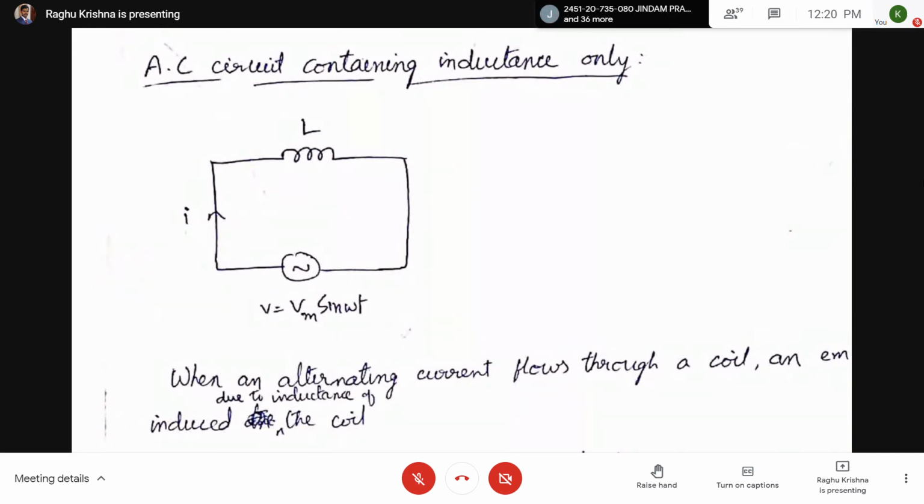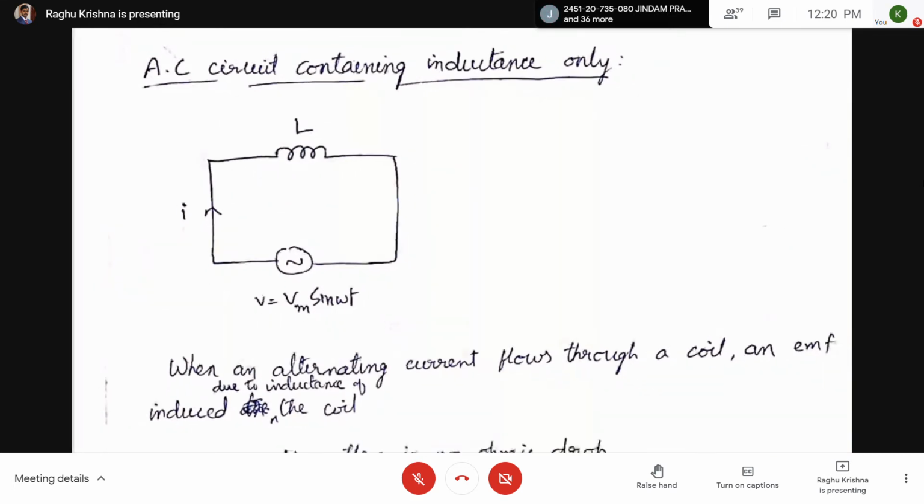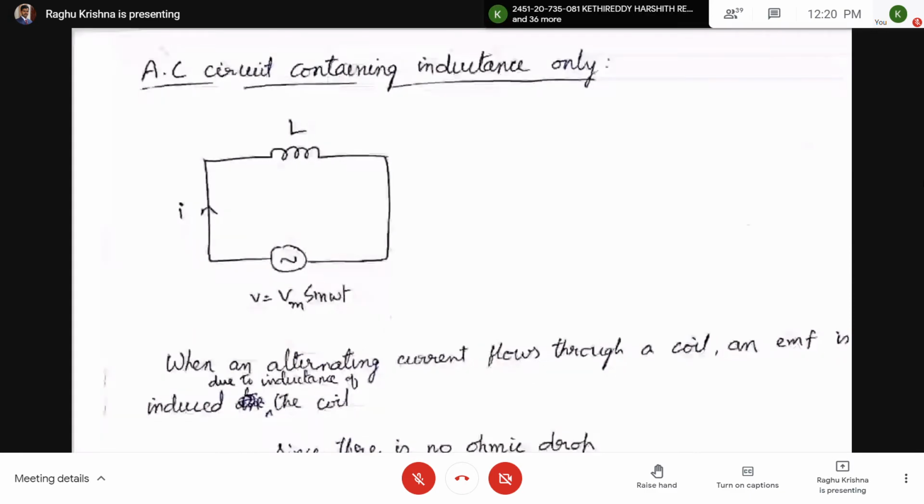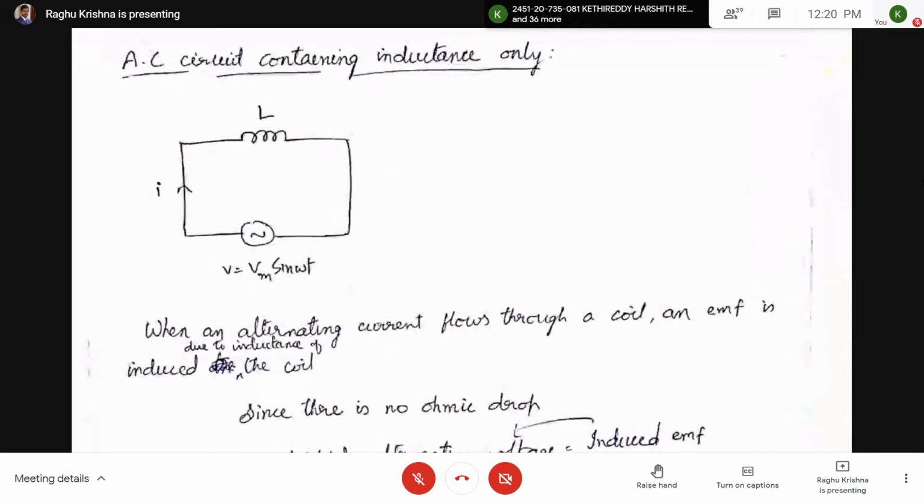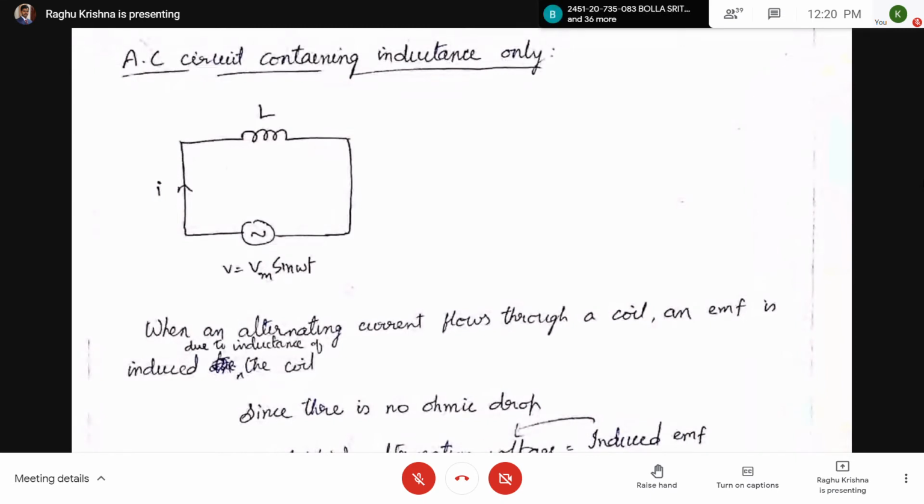When an alternating current flows through a coil, an EMF is induced due to the inductance of the coil. Here we are considering only inductance.